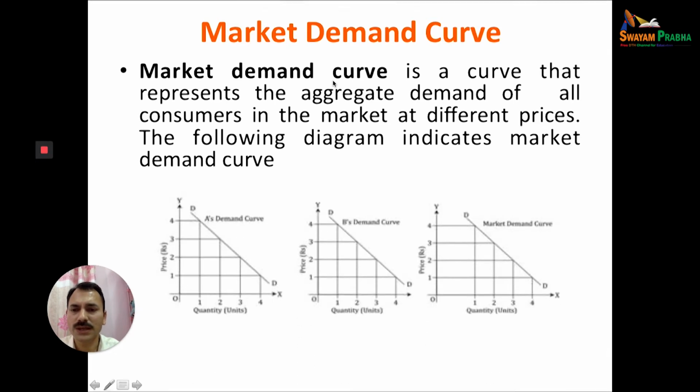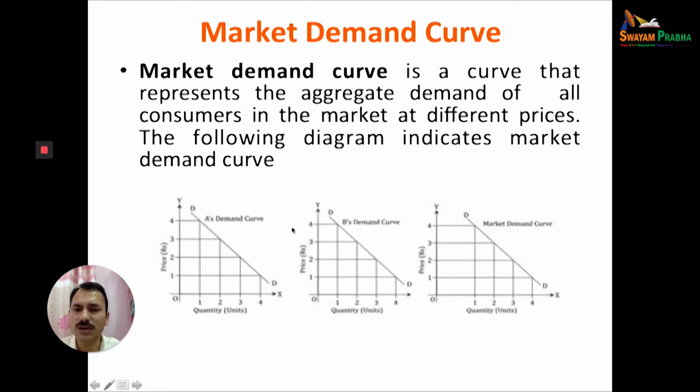For example, this diagram. First is A's demand curve. Although the relationship will remain the same: higher the price, lower the quantity demanded, and lower the price, higher the demand. B is the demand curve. A's demand curve plus B's demand curve plus C's plus D's, maybe, is equal to the market demand curve.